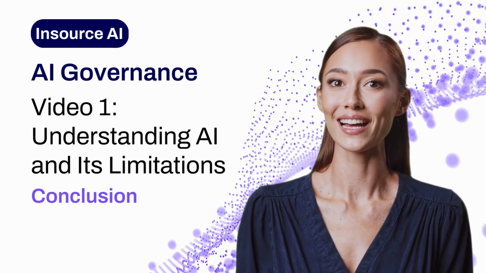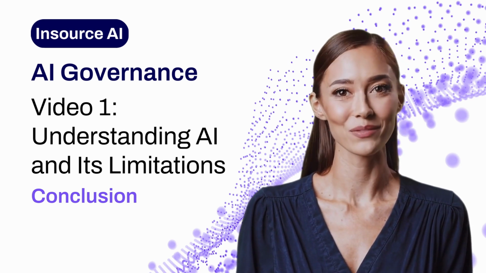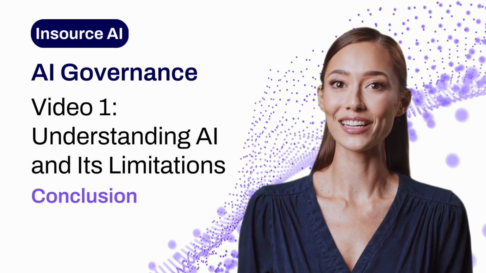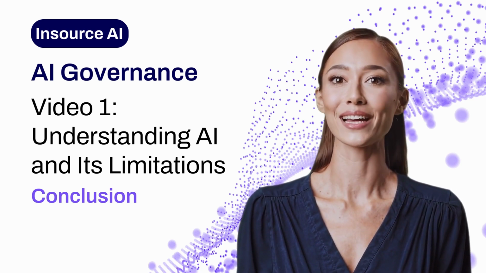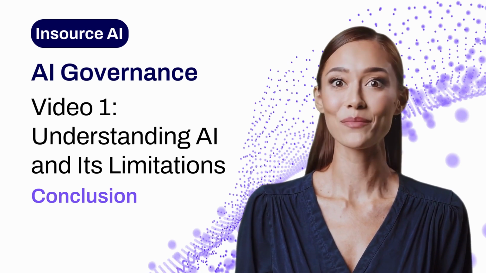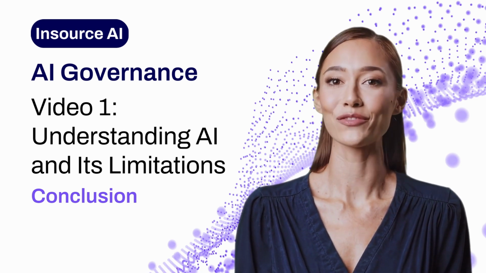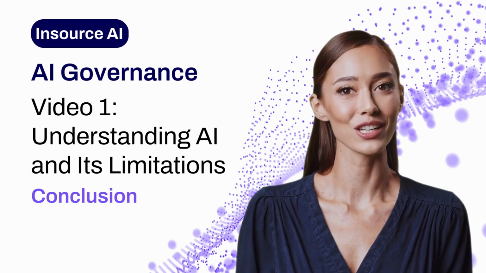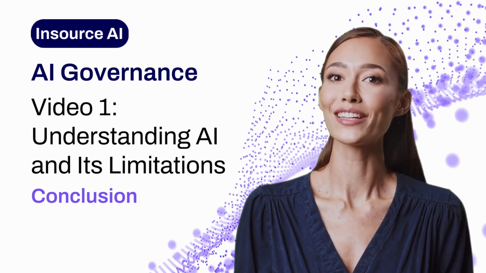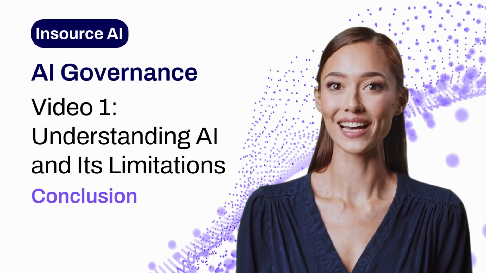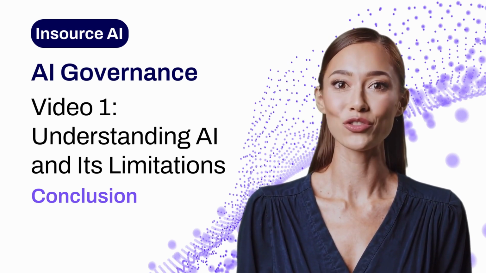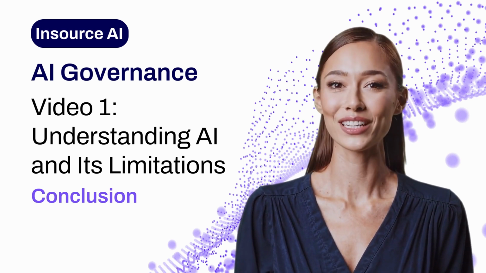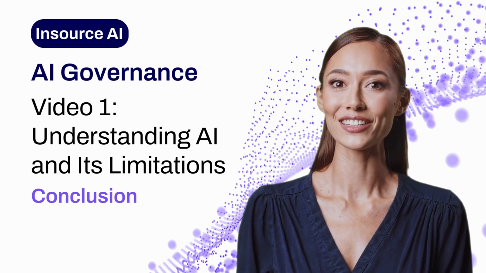So now you understand that AI can transform the way that you work, but using it directly exposes your organization to serious risks. The good news is that you don't have to choose between productivity and protection. In our next video, we'll look at the ways in which AI governance platforms solve this dilemma. Our continued journey of understanding AI governance will deepen your understanding of artificial intelligence in general, and help you understand how AI governance policies and tools will allow you to utilize the growing capabilities of AI at work while safeguarding you and your organization from unnecessary risk.